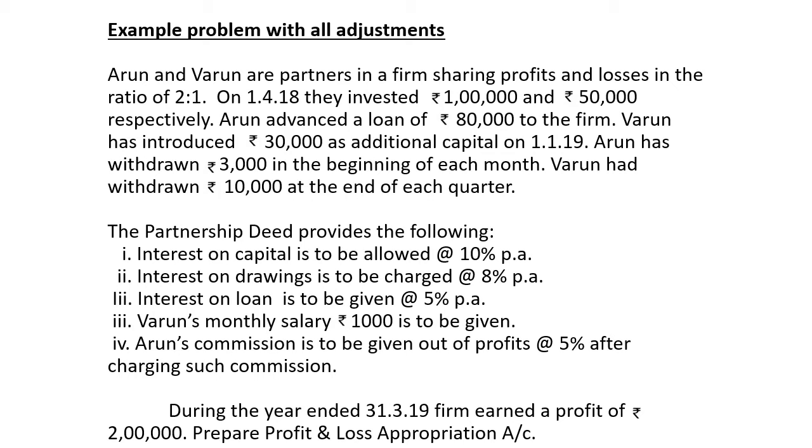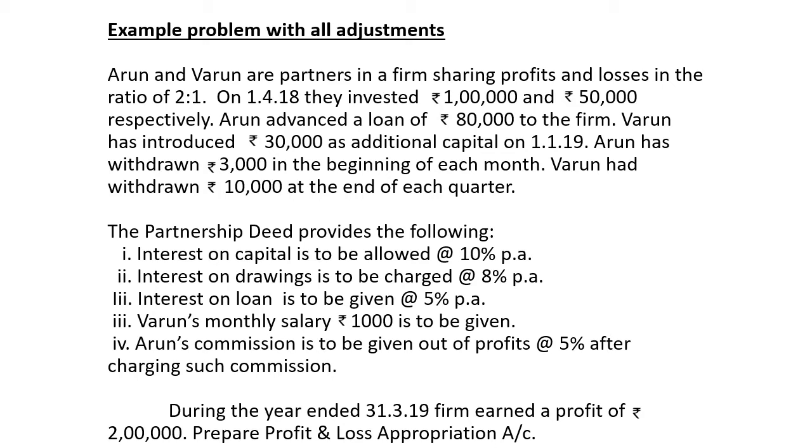Next, partnership deed provides the following. So it means it has been given adjustments. We have to give everything because partnership deed is providing everything. First adjustment, interest on capital is to be allowed at 10% per annum and interest on drawings is to be charged at 8%. Interest on loan is to be given at 5% and Varun's monthly salary is 1000 and Arun's commission is to be given at 5% after charging such commission.